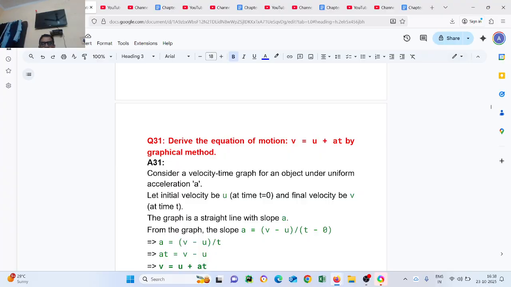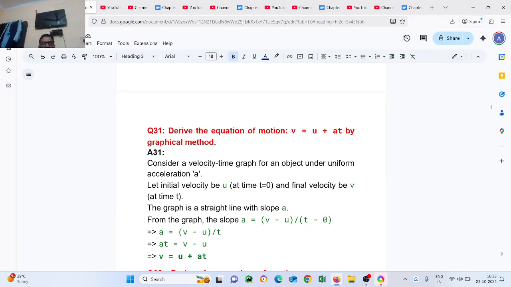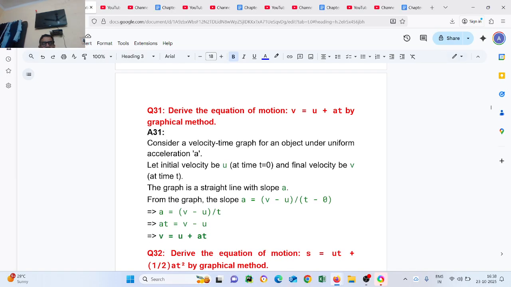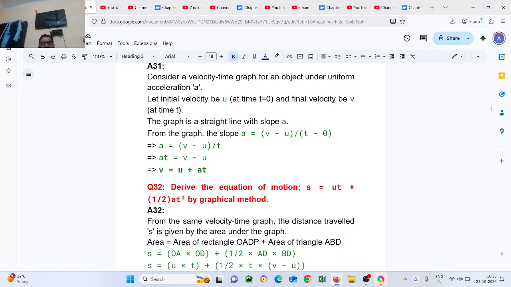From the graph, slope a = (v - u) upon (t - 0). So a = (v - u) upon t. So at = v - u. So v = u + at.